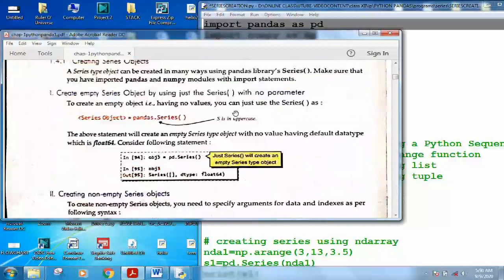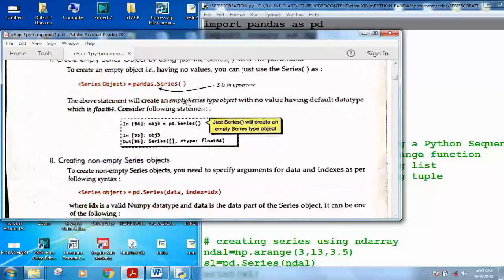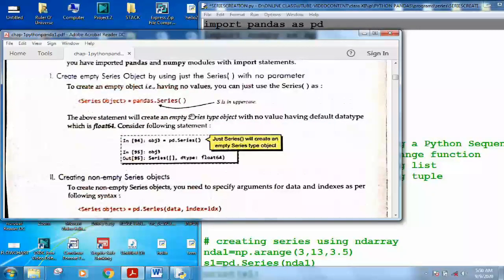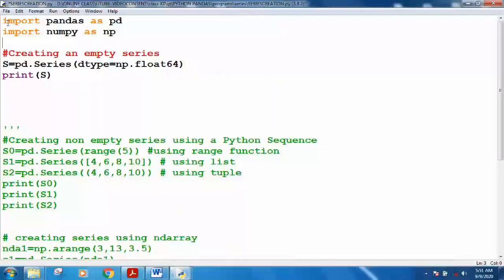creating an empty series. There is a method in the pandas library called series, using which you can create a series in Python. It means whenever you want to create a series in Python, you have to use this series method. You know that whenever a method of a library is used, you have to write the name of the library also, or its short name which you have introduced. Okay, so let me show you how you can create a Python series which has no elements, an empty series you can call it.